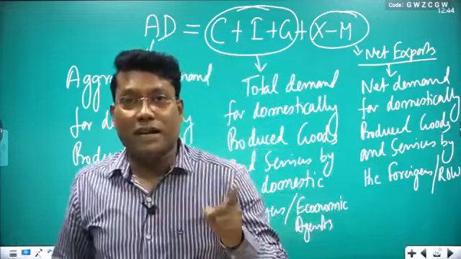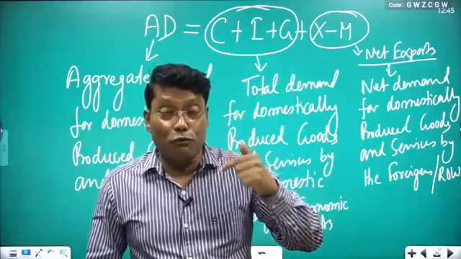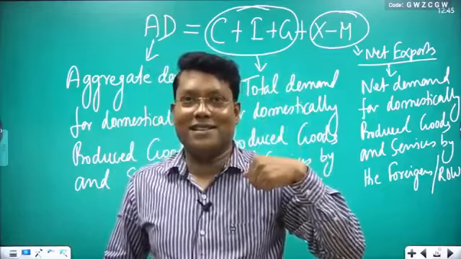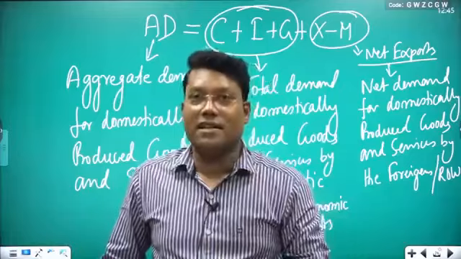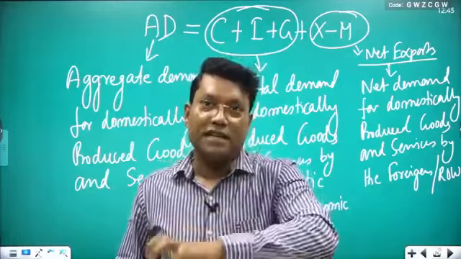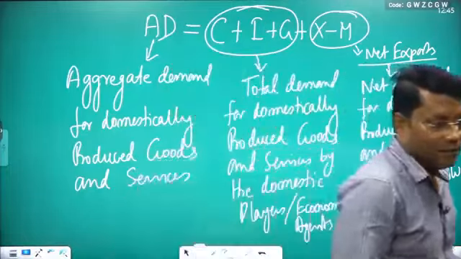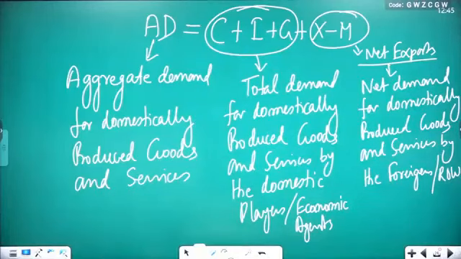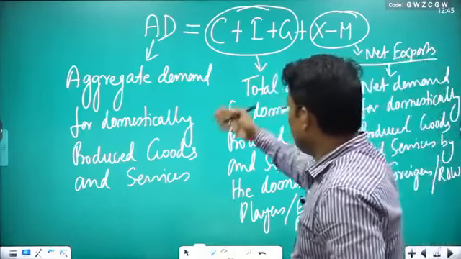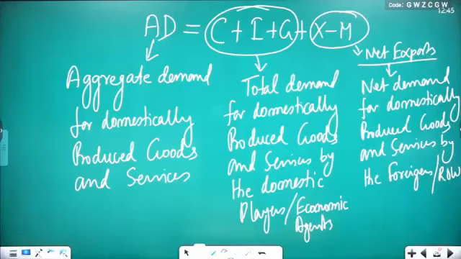So the difference between domestic income and factor income is NFIA, net factor income from abroad. Your factors went abroad and they earned it, their factors came to India and they earned it. This difference is NFIA, and this NFIA decides the move from domestic to national, national to domestic. Clear? So you have to take it in that way. But yes, if it is a closed economy, there is no export and no import, so aggregate demand will be only domestic demand, by the domestic players. Clear to all?